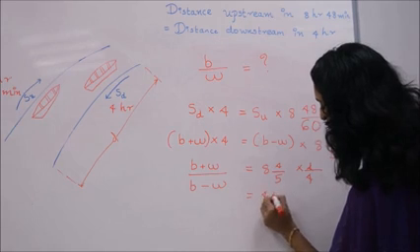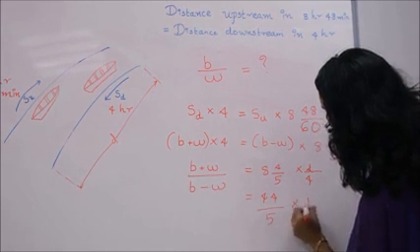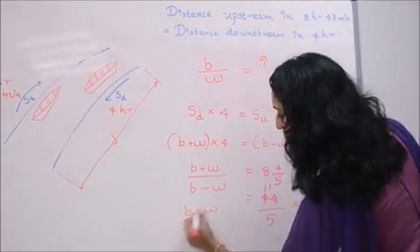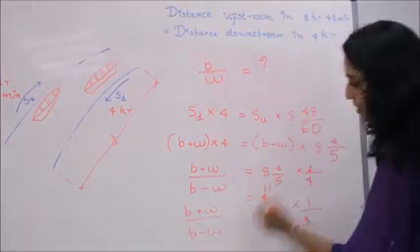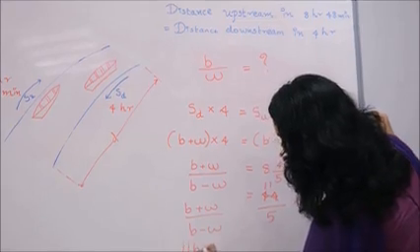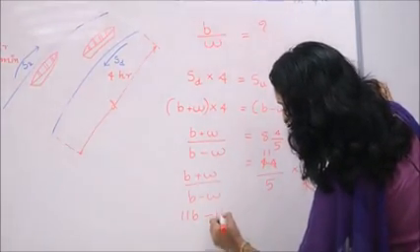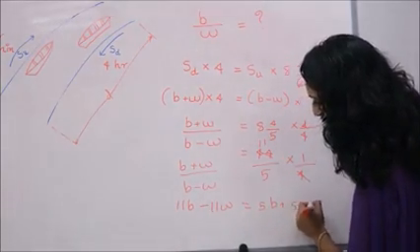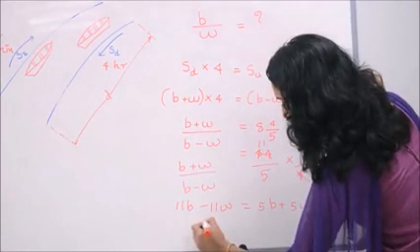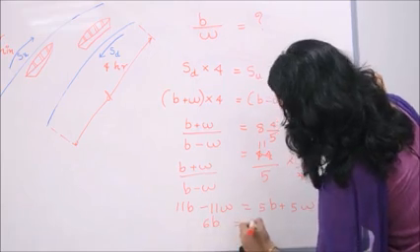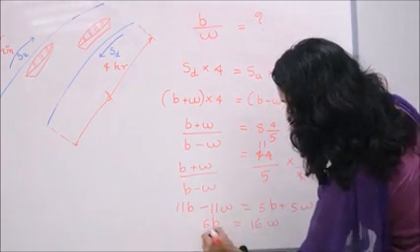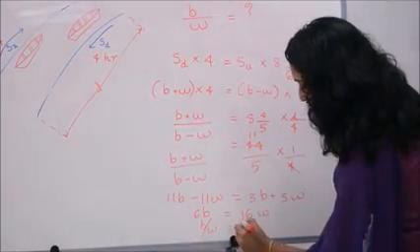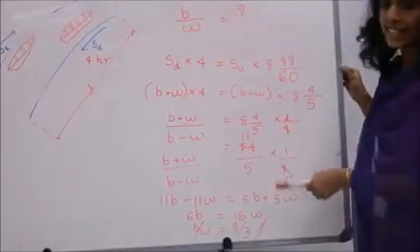So solving we get 44 by 5, and by cross multiplying we can write, we get the ratio of B by W as 8 by 3. The answer is option C.